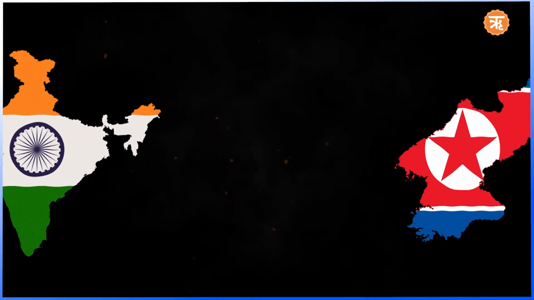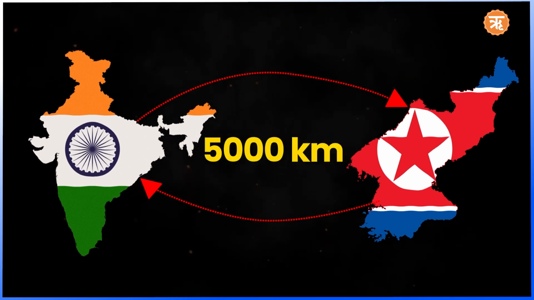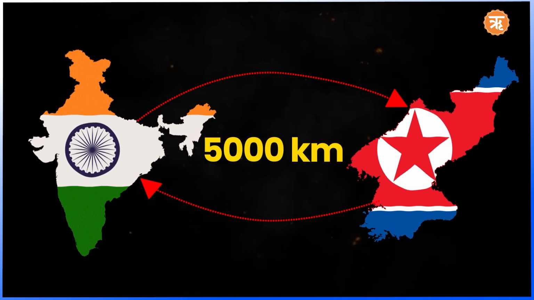North Korea is about 5,000 kilometers away from India. There are trade and diplomatic relations between India and North Korea. India is one of North Korea's largest trade partners. Even so, India has repeatedly condemned North Korea's nuclear program and tests. India believes that North Korea's nuclear program is a threat to regional security.